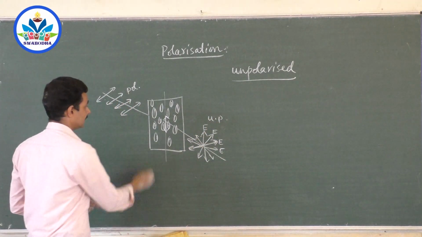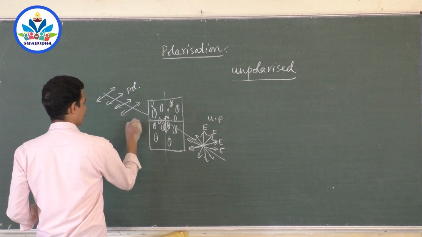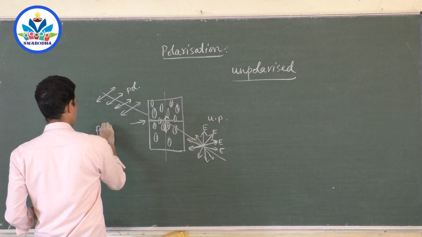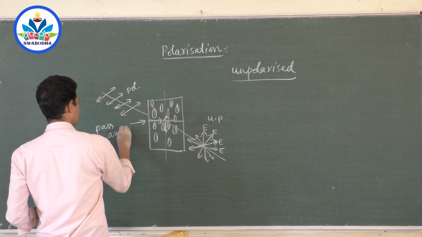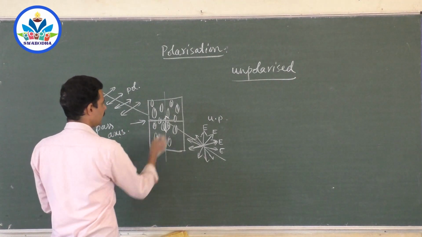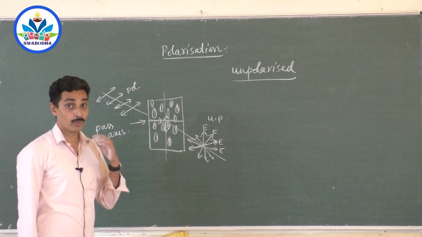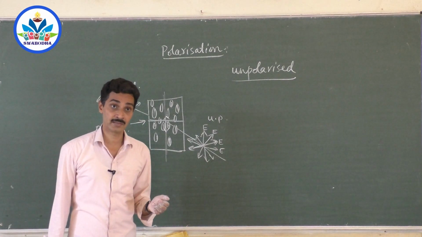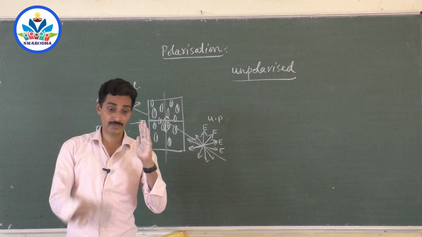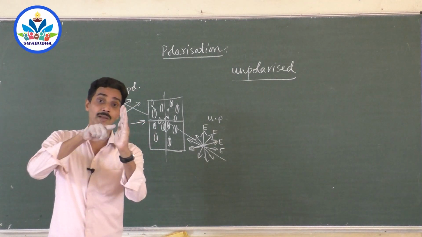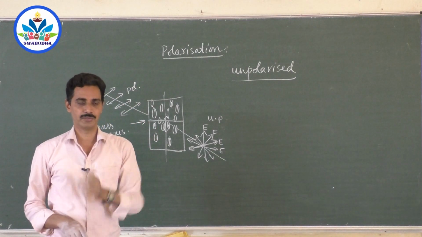And I call this axis the pass axis of the crystal. The pass axis of a crystal is always perpendicular to the axis of its molecules, right? Because the electric field vibrations which are parallel to the axis of the molecules are absorbed, not allowed to pass through.